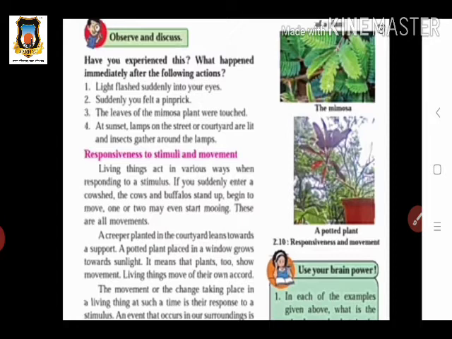One or two may even start making sounds. These are all movements. So when there is action, the reaction also takes place. When we do any activity with the surroundings or other living things, they also reply to these actions.